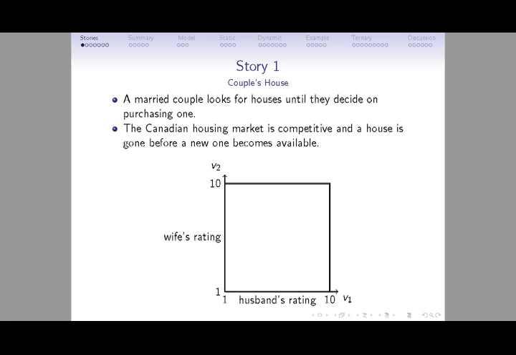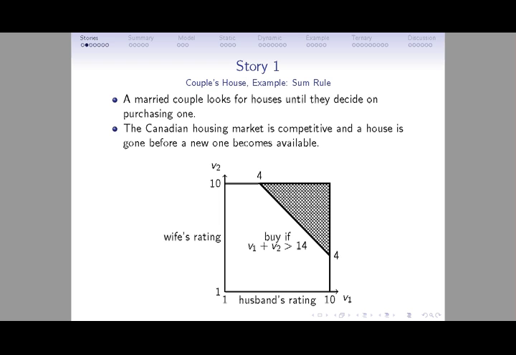One possible explanation for that is the Canadian housing market is competitive and the house is gone before a new one becomes available. So in these situations, the main conflict is that the preference of the wife and the husband may not be the same. Throughout this presentation, I will use diagrams like this, where on the horizontal axis is agent 1's valuation, and on the vertical axis is agent 2's valuation. And for example here, there are ratings between 1 and 10.